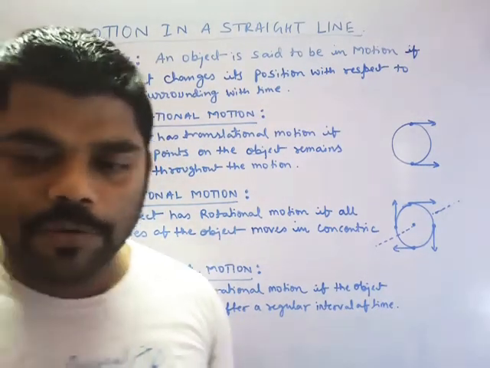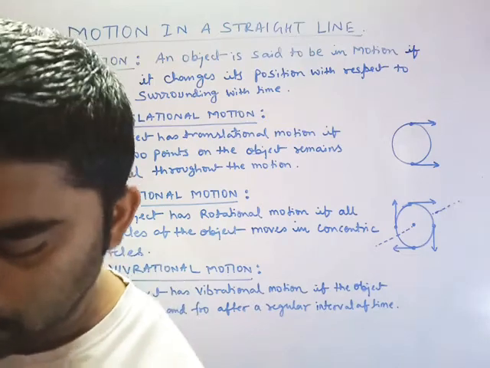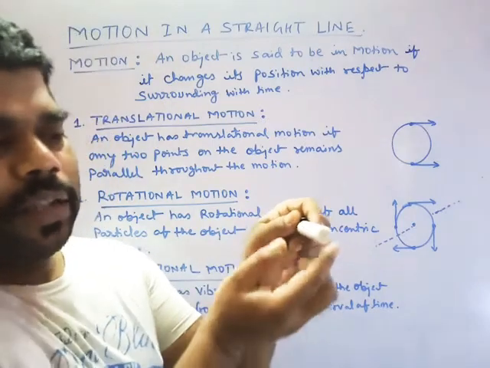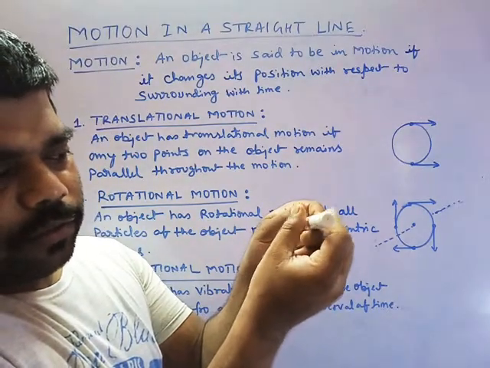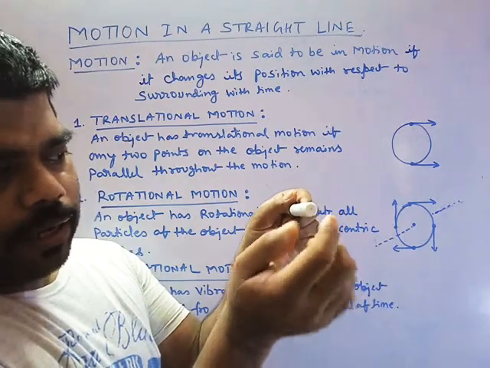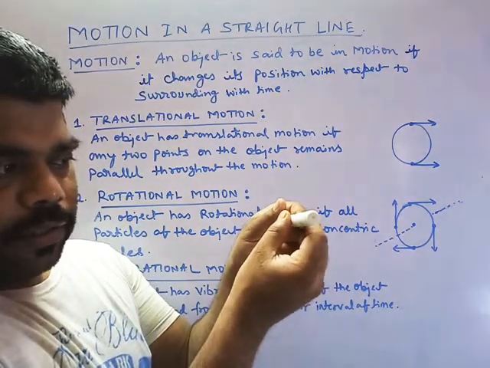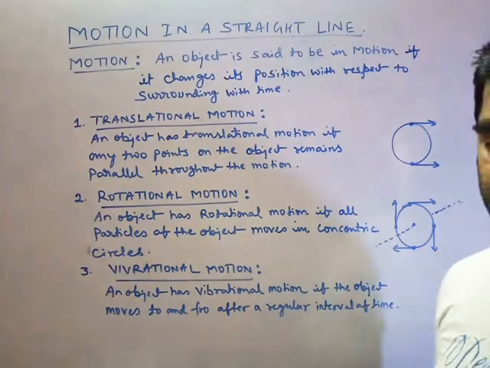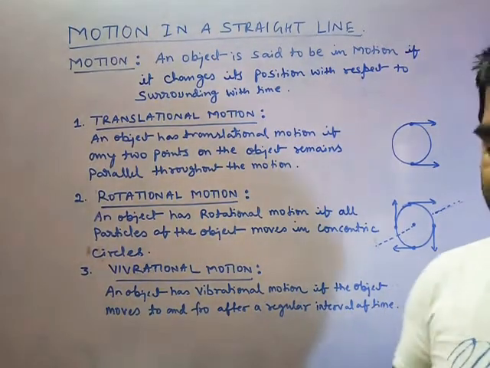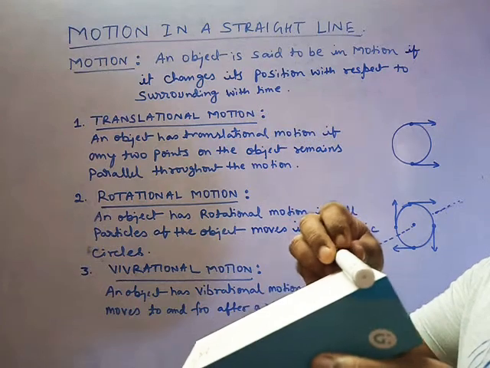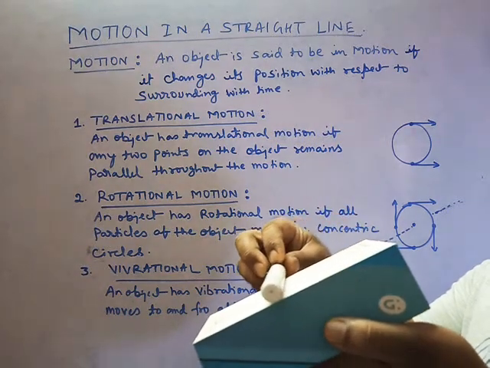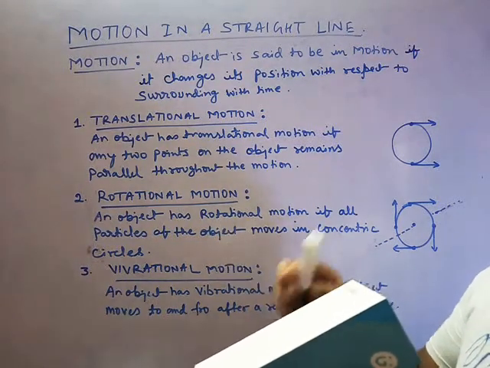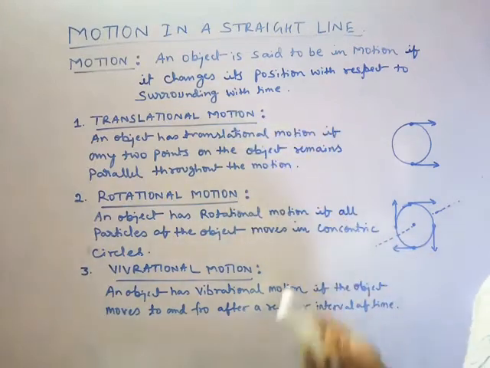If I take day-to-day life examples, let me take the example of this, my marker. If I say rotation, then this is called rotation, because the axis of rotation is from the center and that is fixed. And if I say translational, then to whom do we say translational? Suppose this is my inclined surface, and if the object is moving this way along the inclined surface, then this is called translational motion.